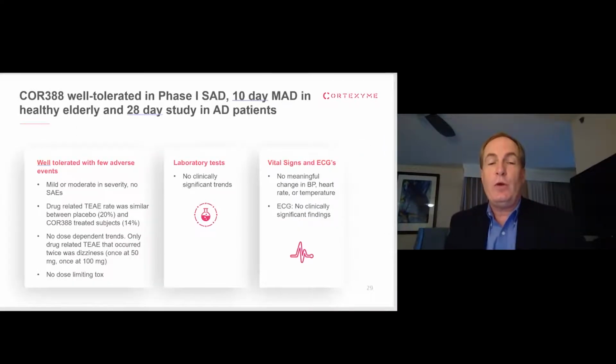We did a phase 1 program with a standard single ascending dose, or SAD, study and a multiple ascending dose, or MAD, study.